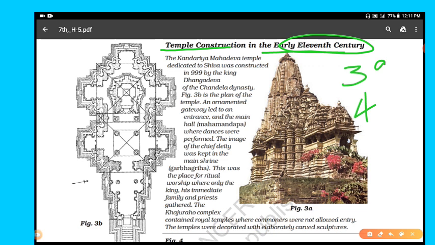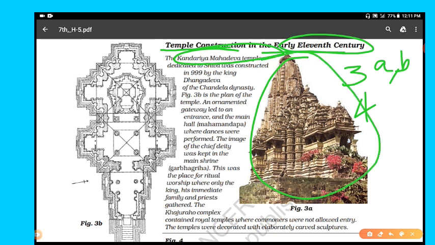In figure 3, A and B, both are parts of this temple, the Kandariya Mahadeva temple, right? You can see this temple in picture 3A, and it was constructed by the king Dhangadeva of the Chandela dynasty in 999 AD, and it is dedicated to the god Shiva. This is the plan or draft of this temple.